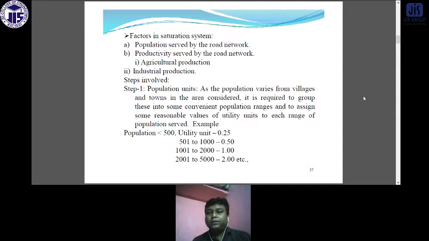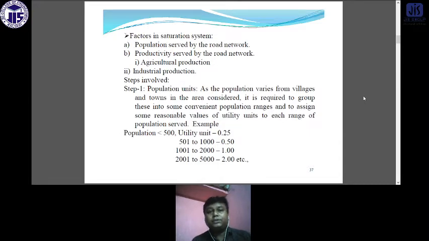So step 1 involved is the population unit. As the population varies between villages and towns in the area considered, it is required to group these into some convenient population ranges and to assign some reasonable value of the utility unit to each range of the population source.